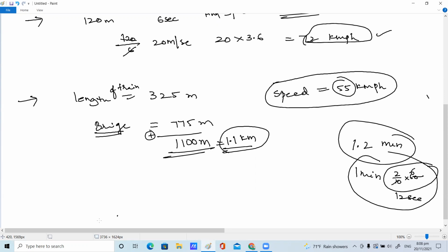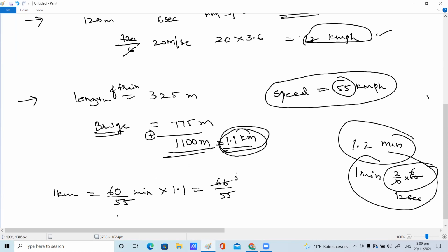So 1 kilometer means you will get how much time? 1 kilometer means 60 by 55 minutes, right, children? Yes, ma'am. But our question is to cover 1.1 kilometers, so just multiply with 1.1, so you will get 11 sixes are 66 by 55.